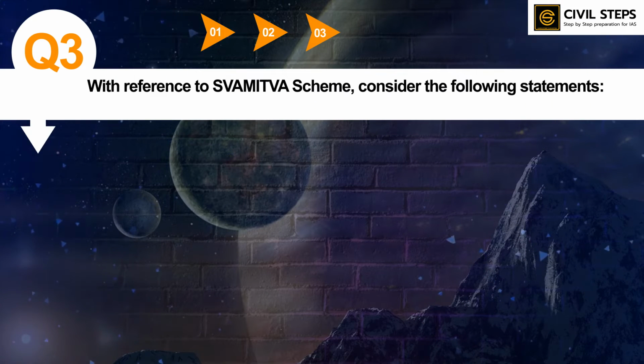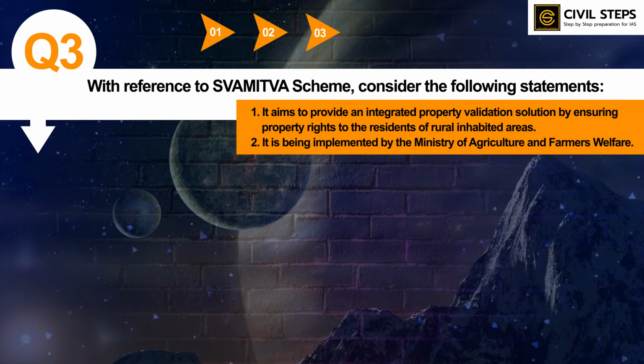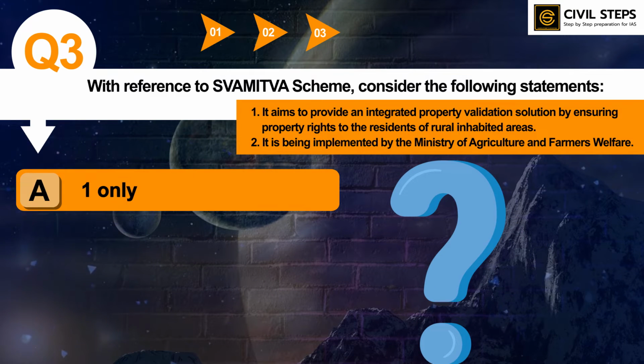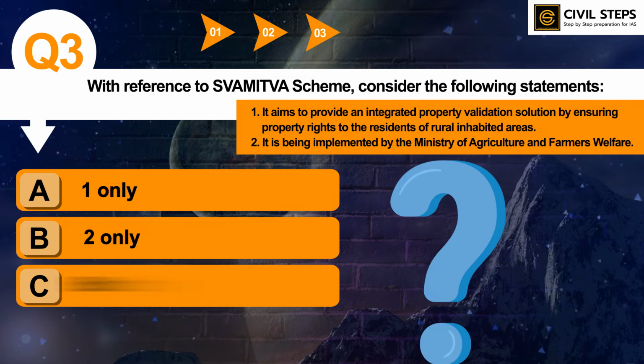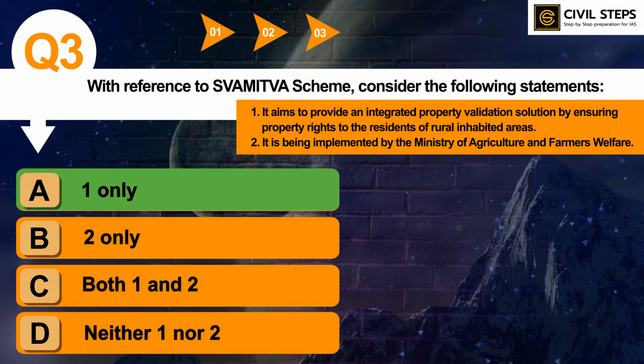With reference to Swamitva scheme, consider the following statements. First, it aims to provide an integrated property validation solution by ensuring property rights to the residents of rural inhabited areas. Second, it is being implemented by the Ministry of Agriculture and Farmers Welfare. So, which of the statements given above is or are correct? Option A 1 only, B 2 only, C both 1 and 2, and D neither 1 nor 2. So the correct answer of this question is option A 1 only.